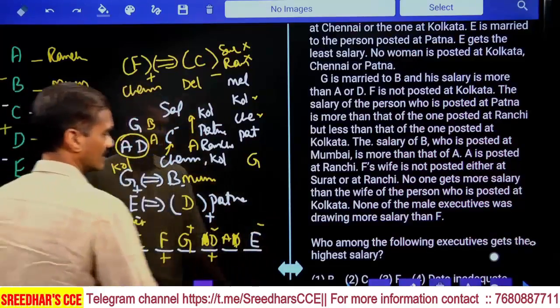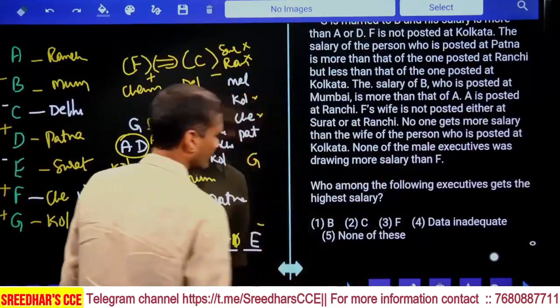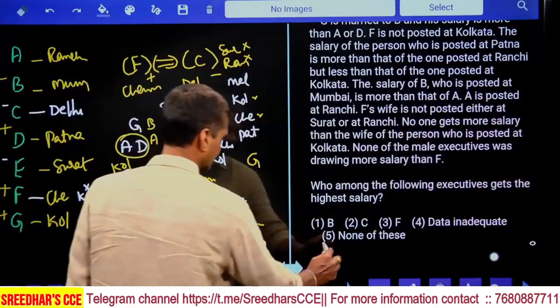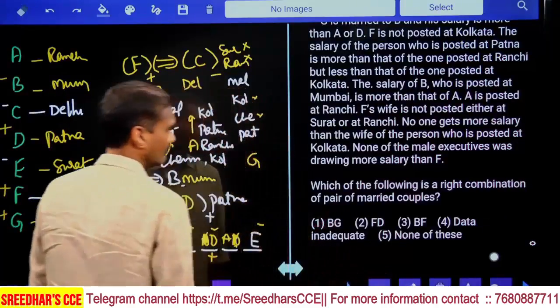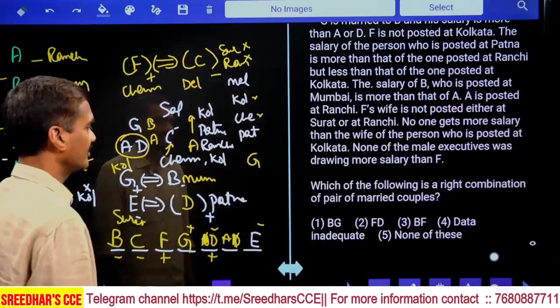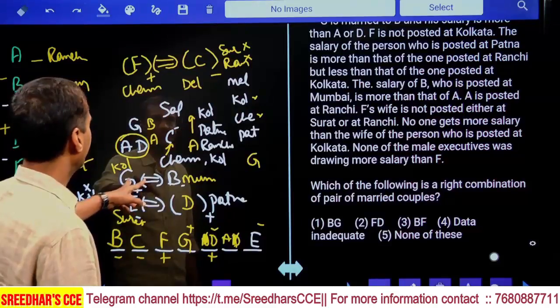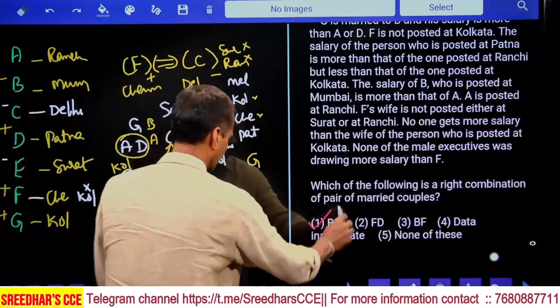Then coming to the question: who among the following executives gets the highest salary? B gets the highest salary, that is choice 1. Then coming to question number 37: which of the following is the right combination of pair of married couples? B and G is one married couple, and D and F is ruled out, B and F is ruled out. Choice 1 is the answer for 37.